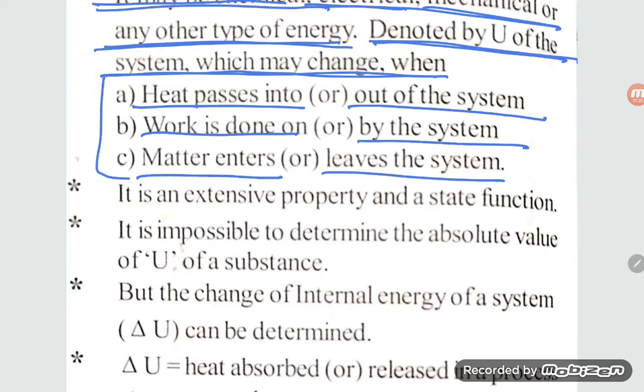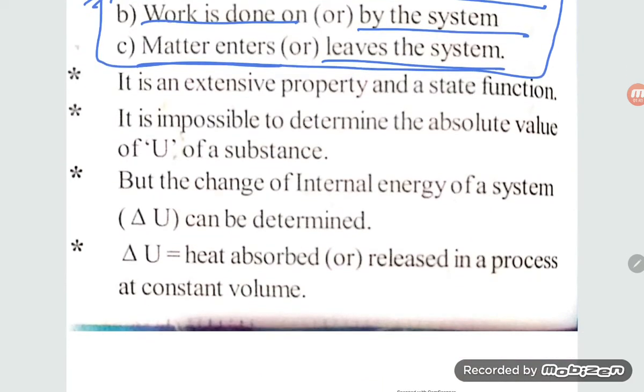So there are three ways to change the internal energy. Firstly, either heat gets in or gets out. Work is done on the system or by the system. Matter enters or leaves the system. On the basis of this, we will define the first law of thermodynamics also.